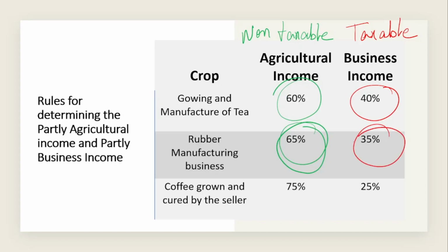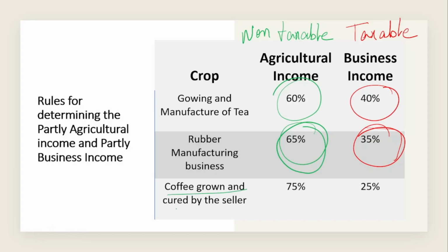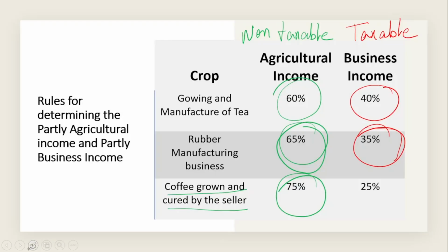But the remaining 35% of the income from the rubber manufacturing business is considered business income, and that 35% is taxable. Next, coffee grown and cured by the seller: in that, 75% is considered agricultural income and is non-taxable, whereas the remaining 25% is considered business income and is taxable.